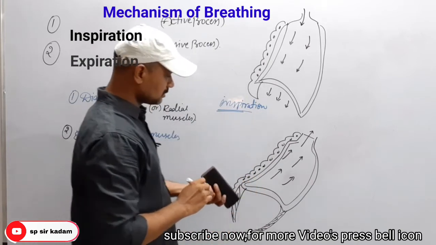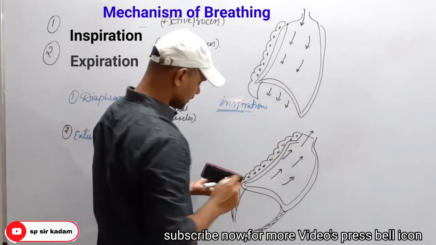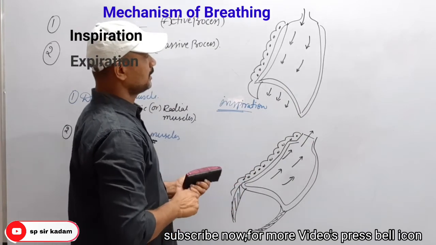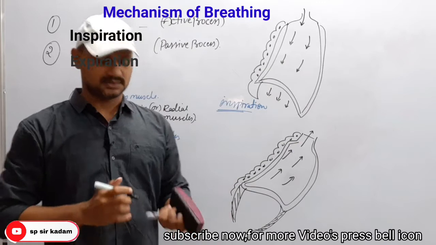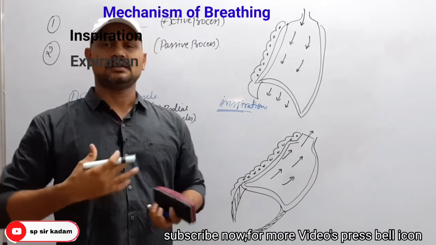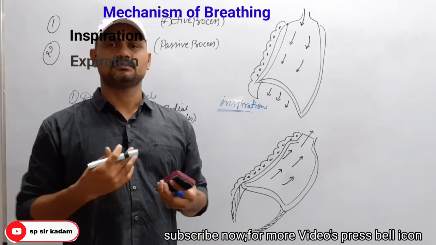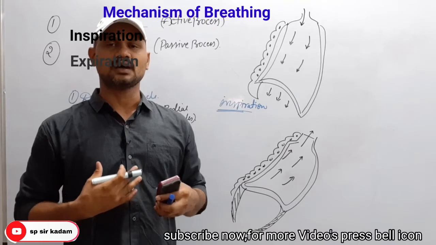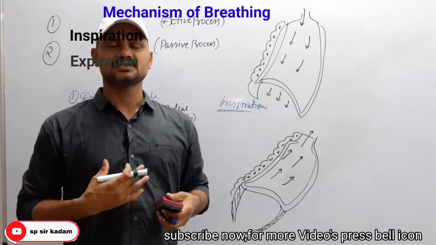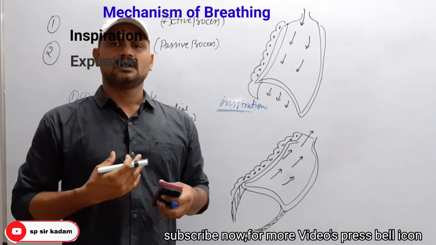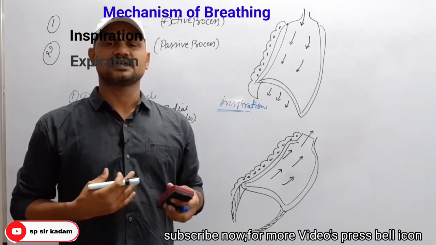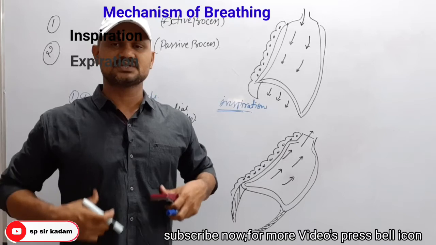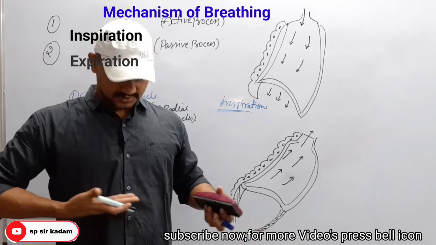You have to observe the differences between these two diagrams. This is the thoracic chamber. In the previous class I told you the lungs are present in the thoracic chamber, an airtight chamber, formed dorsally by the vertebral column, ventrally by the sternum, laterally by ribs, and lowered by the diaphragm.